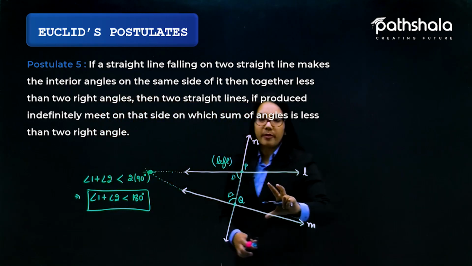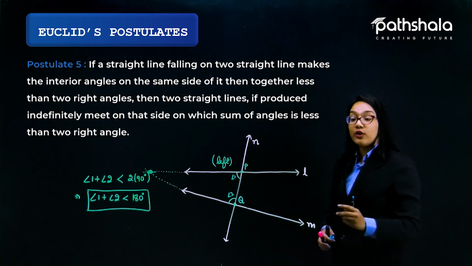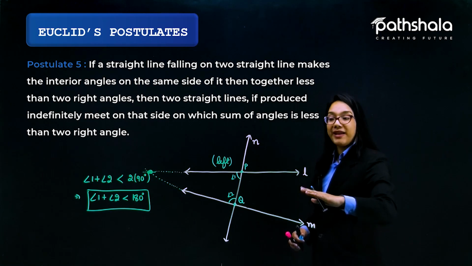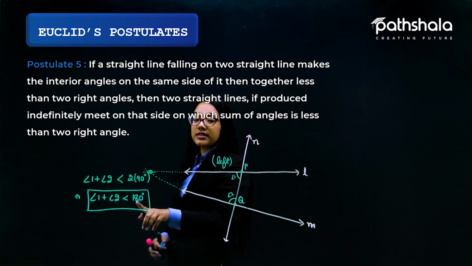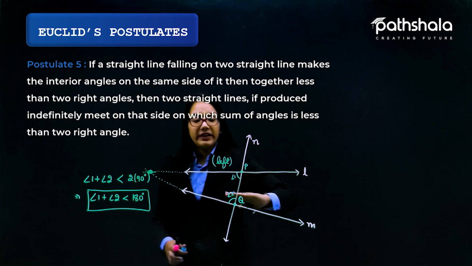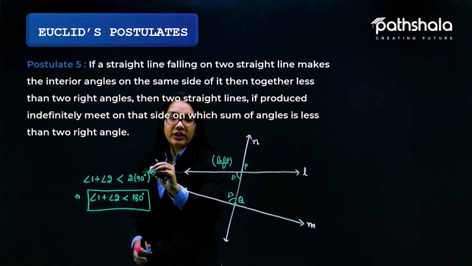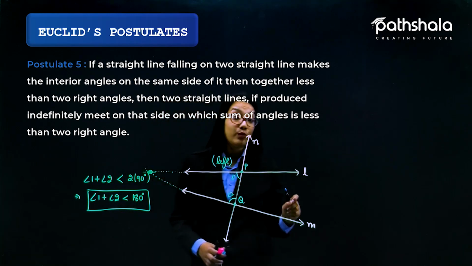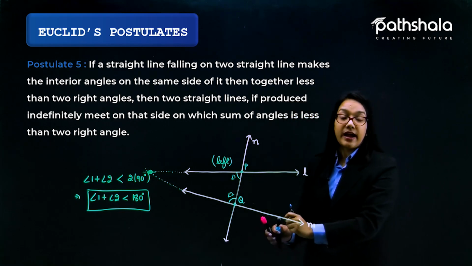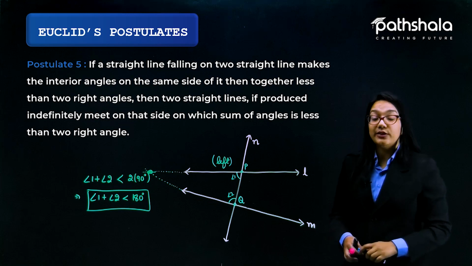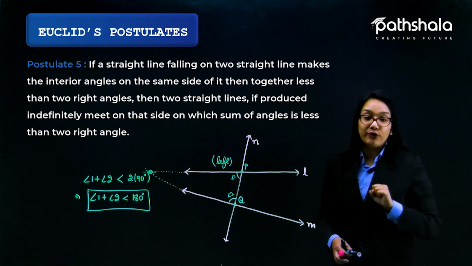So this is nothing but postulate 5, which says that if a straight line falling on two straight lines makes the interior angles on the same side of it together less than 180 degrees, then the two straight lines, when produced indefinitely, will, we cannot say coincide, will intersect each other on that particular side where the sum of the angles is less than two right angles. So this is postulate 5 of Euclid.